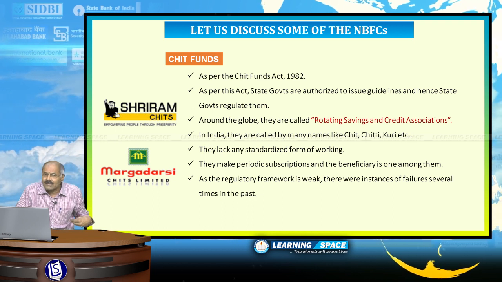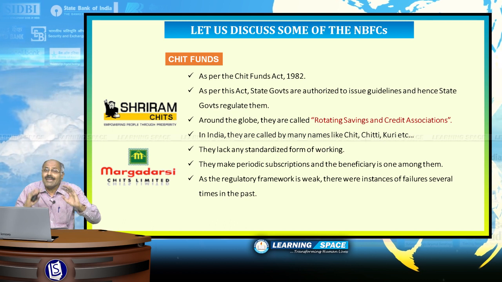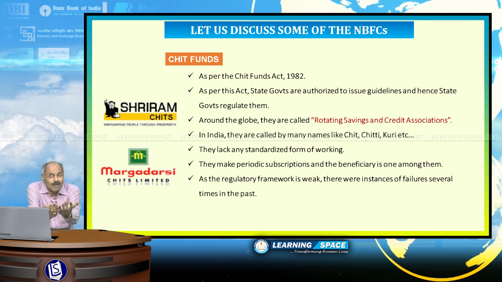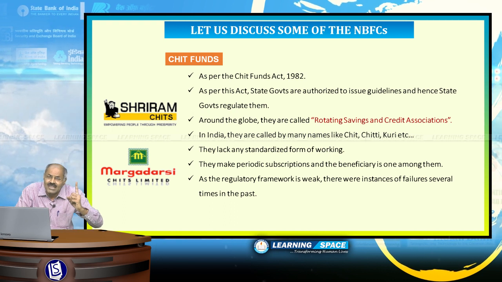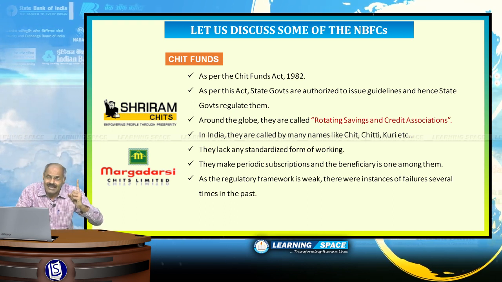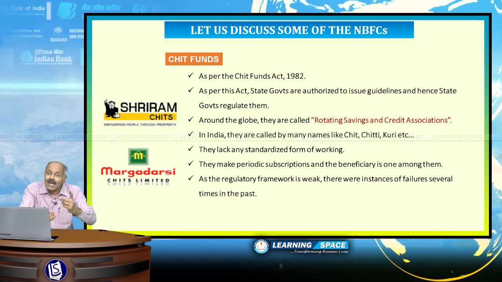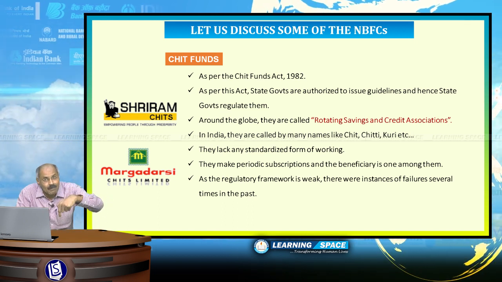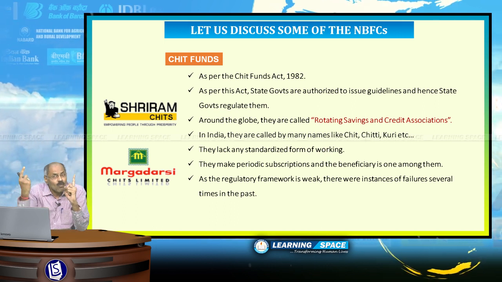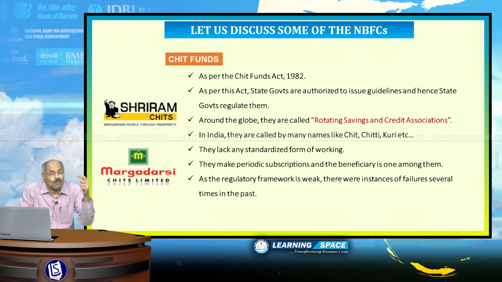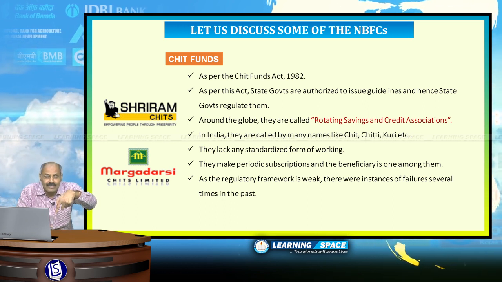There is no standard form of working, and here periodic subscriptions are made by the members, and among the members there will be one beneficiary every month or at the agreed period. People will contribute the amount, and every month or at agreed period there will be one beneficiary among the group of members, but they are poorly regulated and there are several instances of failures.